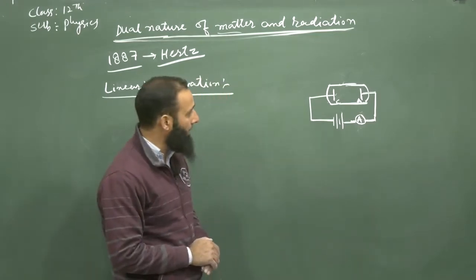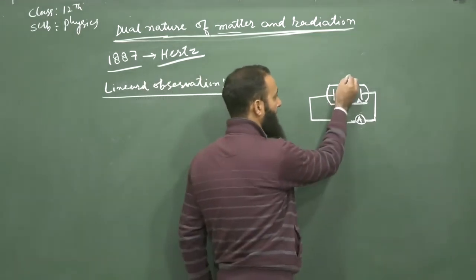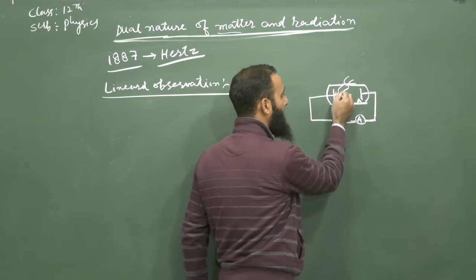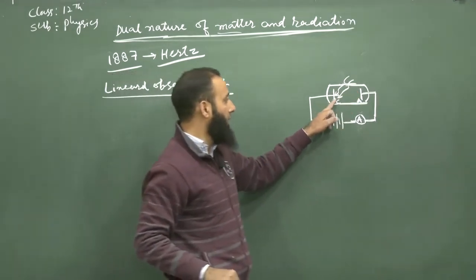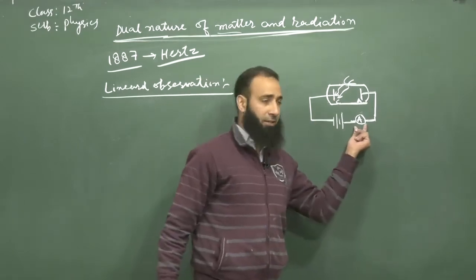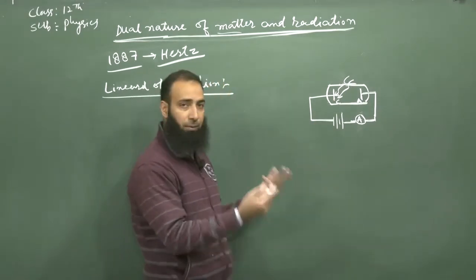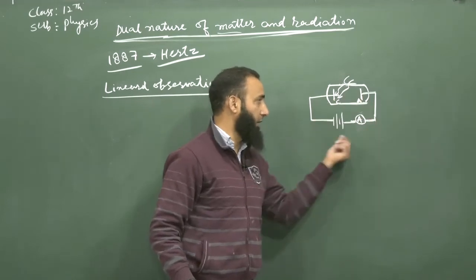But when the emitter plate C is irradiated with ultraviolet radiation, it shows deflection. That means current starts flowing in the circuit.